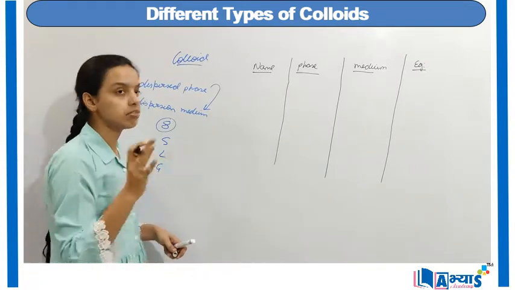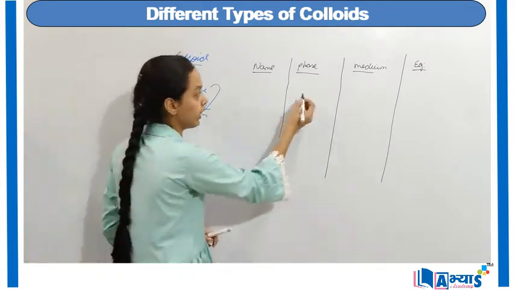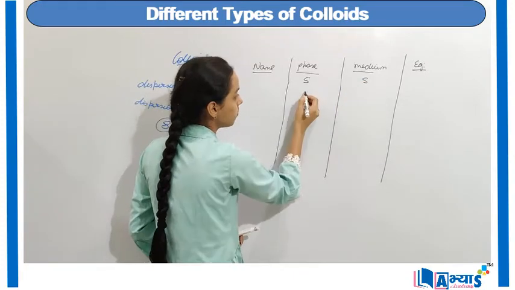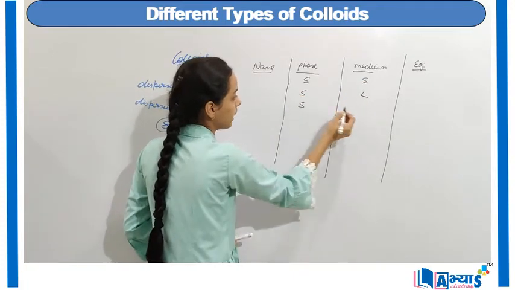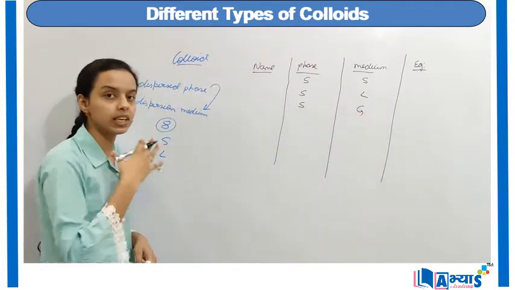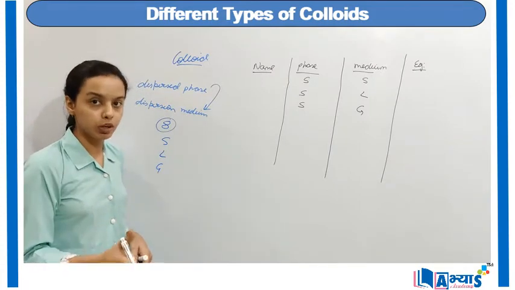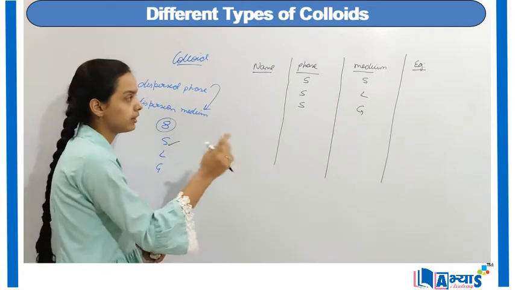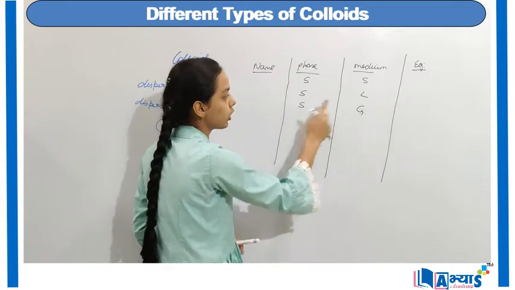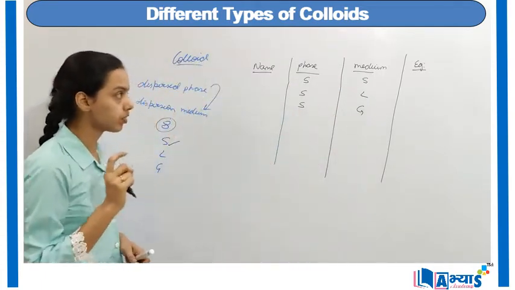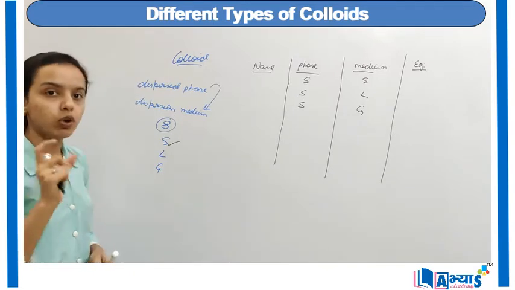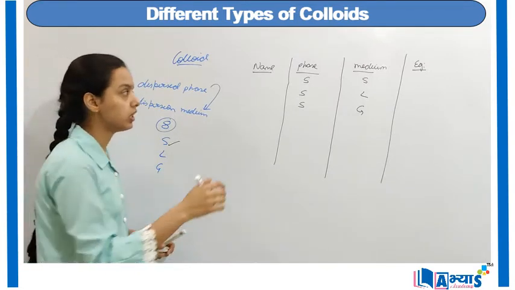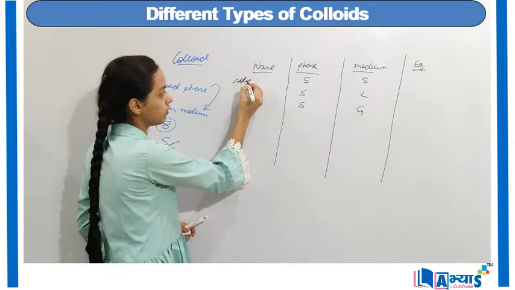The first is in which the dispersed phase is solid. So when solid and solid, then we have solid, liquid and solid, gas. It is the most easy way to remember all the types of colloids, in which we have taken the dispersed phase as the solid. Then we have solid, solid, solid, liquid, solid and gas. Now the name for the solid and solid colloid is solid sol.